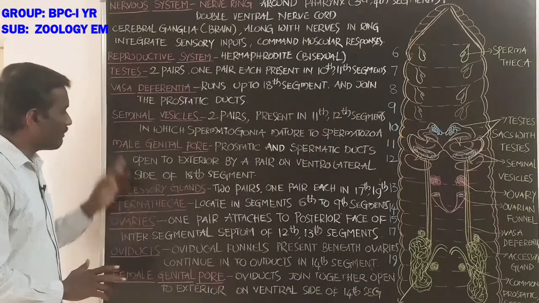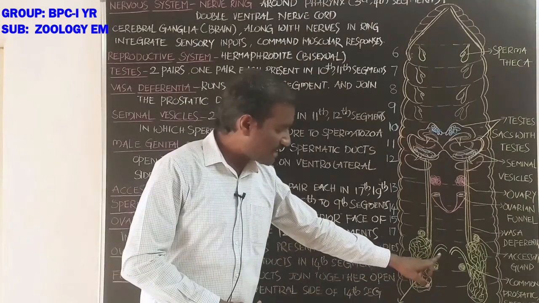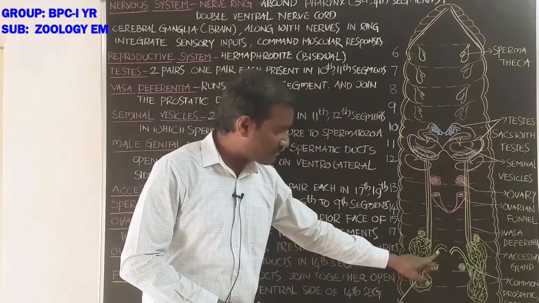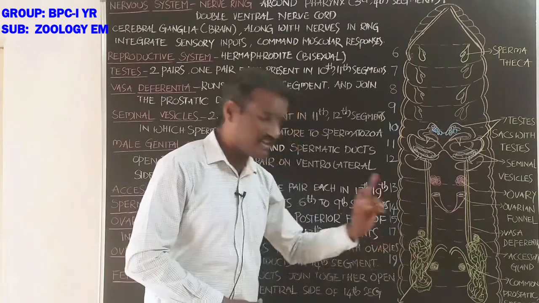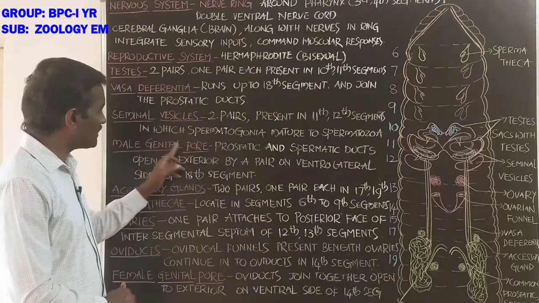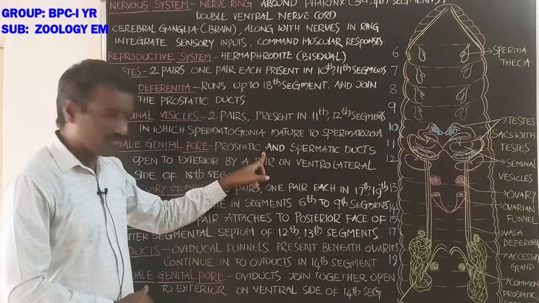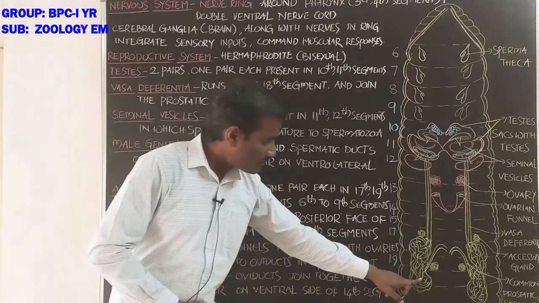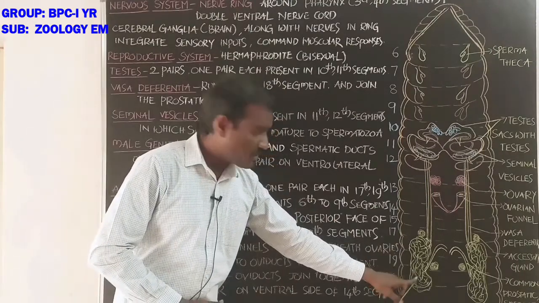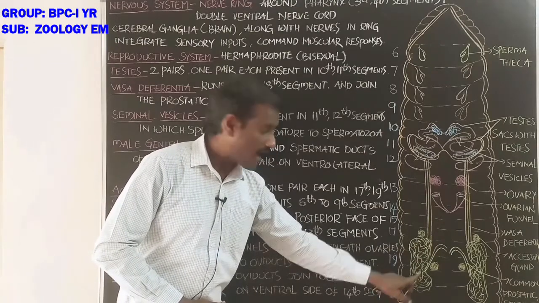Students, the male genital pore is in the 18th segment. The prostatic duct comes from the prostate gland on either side.